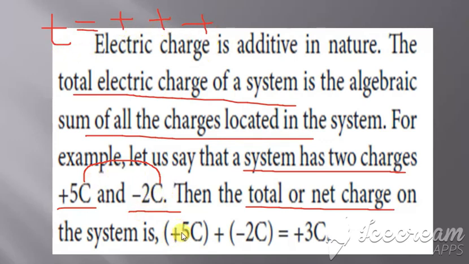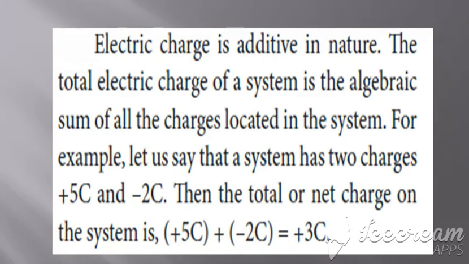So we get plus 5 C minus 2 C. Plus 5 minus 2 is plus 3, so the total charge is plus 3 C. This is the additive nature of charges. The total electric charge is the algebraic sum of all the charges located in the system.